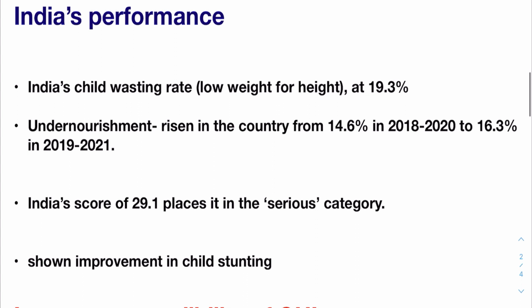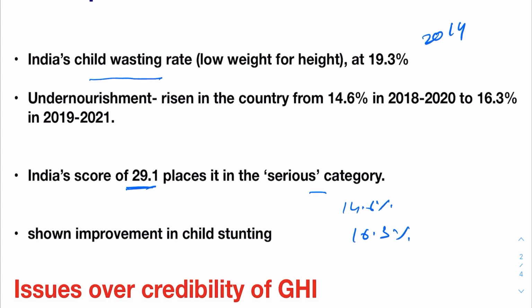What is India's performance? India's child wasting rate is at 19.3%, which is worse than the levels recorded in 2014. Also, it is the highest for any country in the world and this drives up the region's average owing to India's large population. India's score is 29.1, which places it in the serious category. There is prevalence of undernourishment and it has risen in the country from 14.6% in 2018 to 16.3% in 2019-2021. However, in child stunting, India has shown improvement.